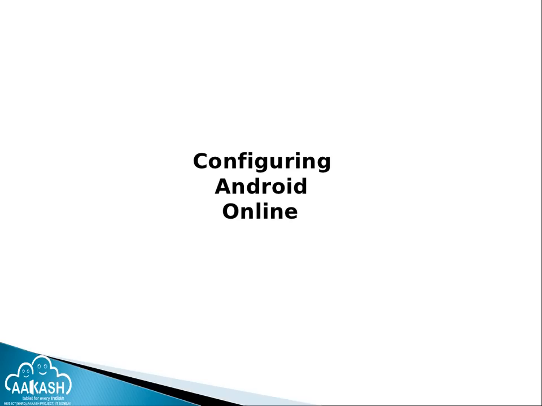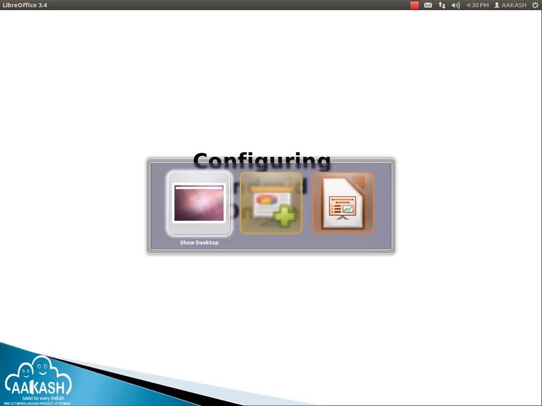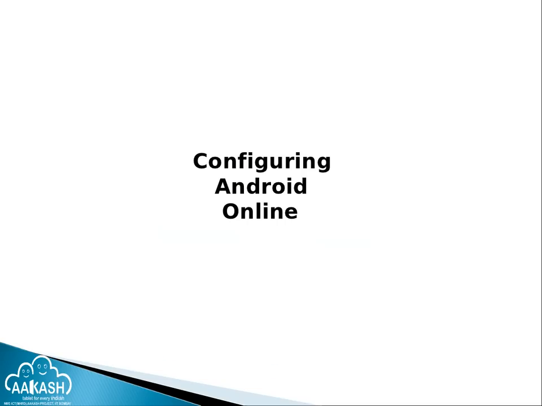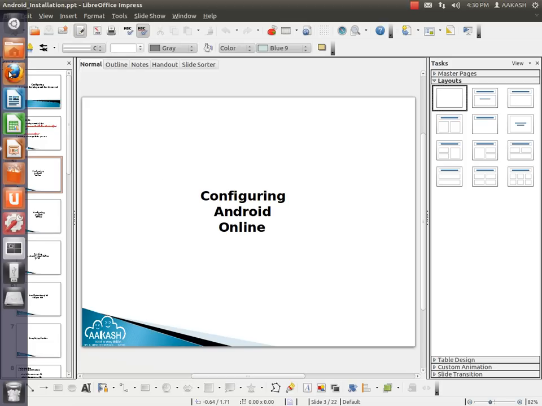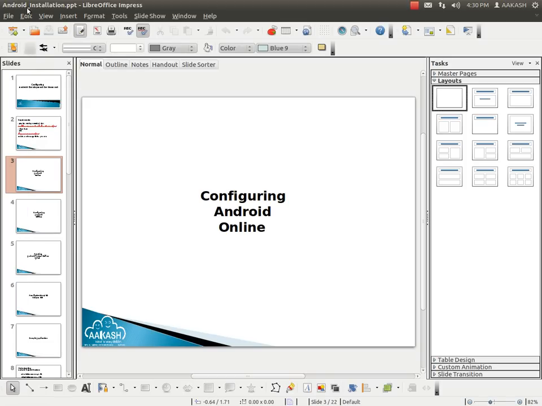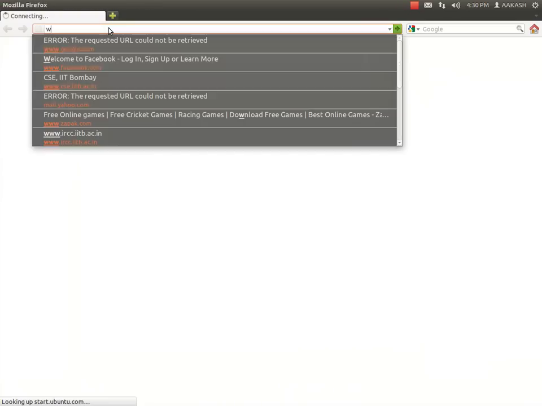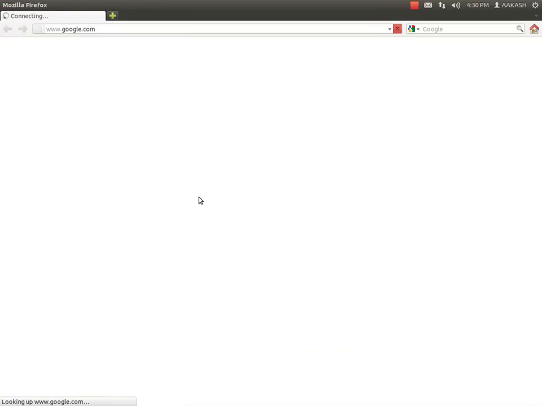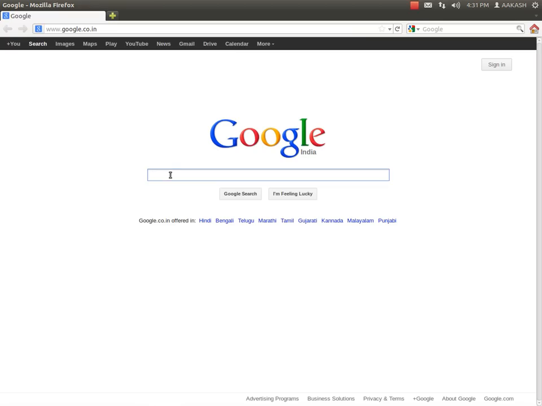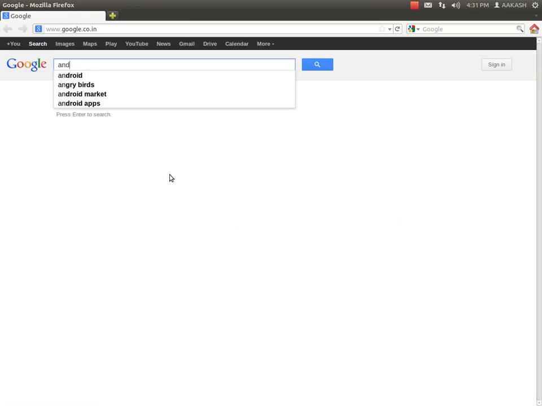So first we have to open the browser, type Google, and in Google you have to type Android SDK.